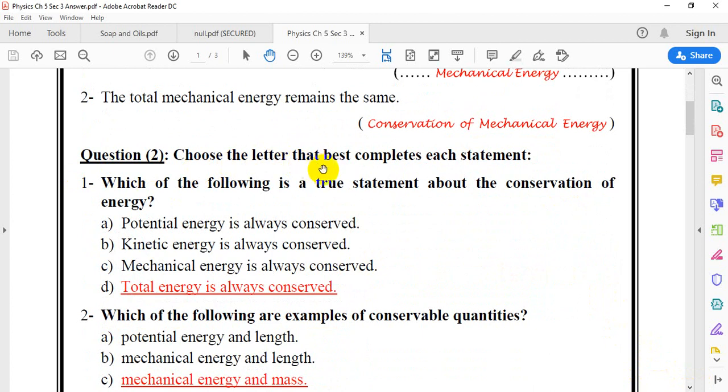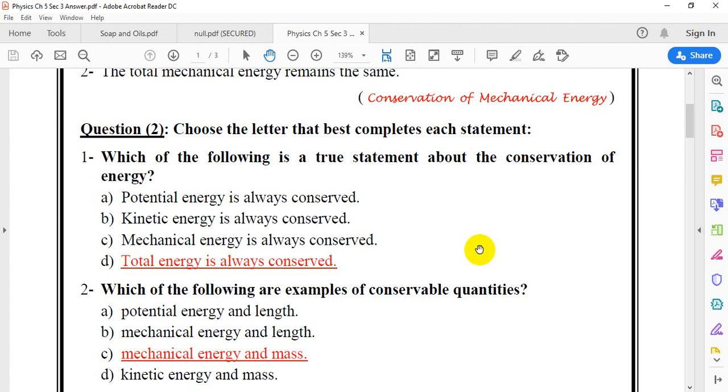Question 2. Choose the letter that best completes each statement. Which of the following is a true statement about the conservation of energy? Total energy is always conserved. Energy can be neither created nor destroyed, but can change from one form to another. Mechanical energy, we mentioned before, is conserved, but not always. If the friction force equals 0, the mechanical energy will be conserved. If the friction force exists, the mechanical energy is not conserved.